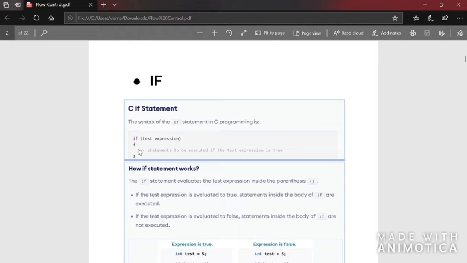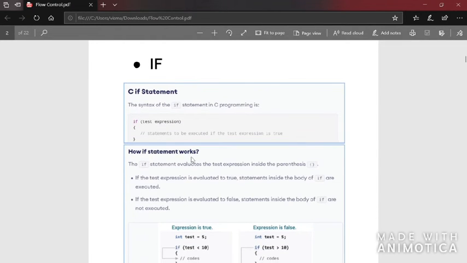As I said, if you would like to reach home in a short time, then you have to take the shortest path. In the same way, if the number is greater than 10, then you print that the number is greater than 10. So inside the condition you check if the number is greater than 10, and inside the curly braces you put the print statement saying the number is greater than 10. That will be an example.